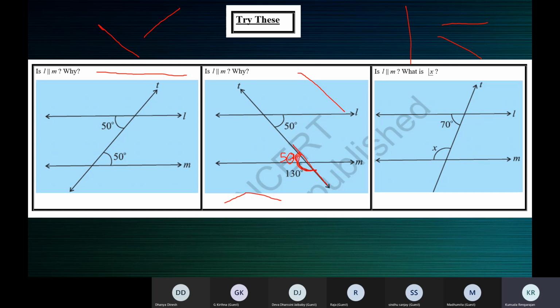Now 130 plus 50 is 180. You can call this angle A. 130 plus A is equal to 180, so A is equal to 50 degrees. Now what kind of angles are these? This 50 and this 50.